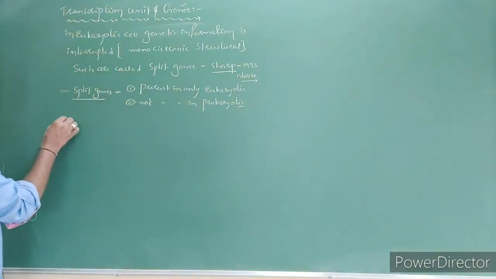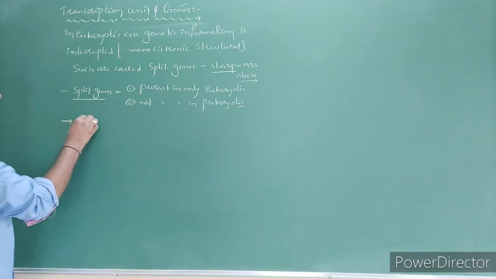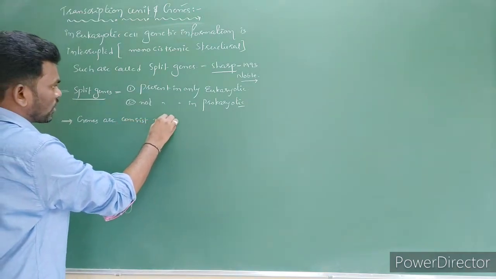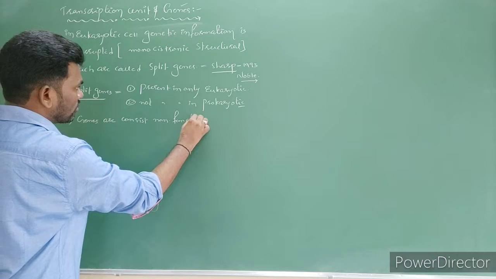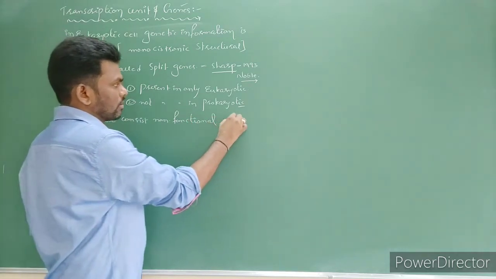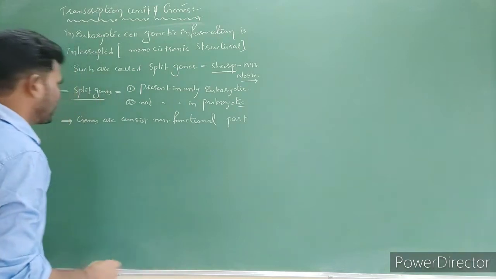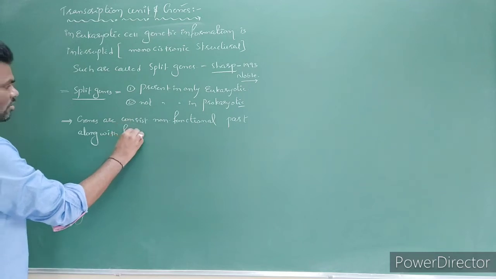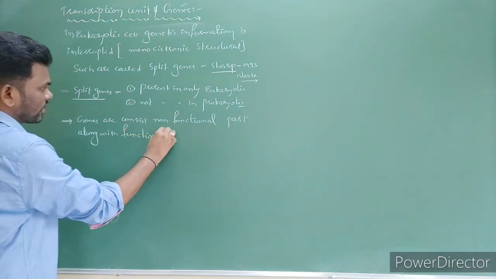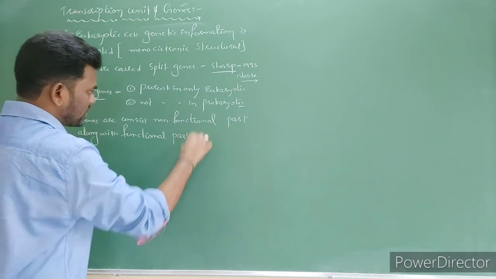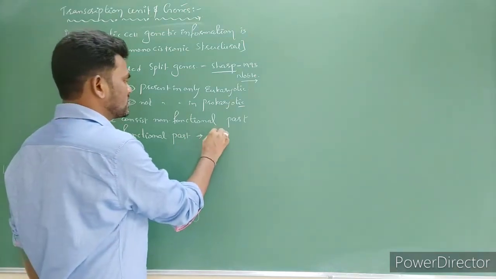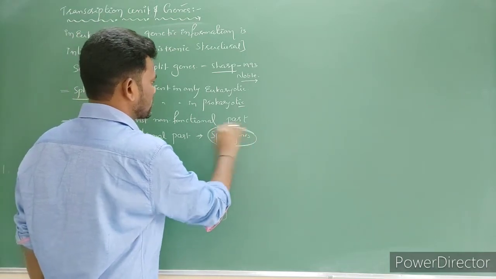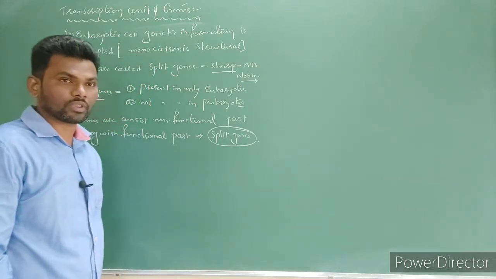What is the definition of split genes according to Sharp? He says that sometimes genes consist of a non-functional part along with the functional part of the gene. Such genes are called what? Split genes. Very important. Okay.